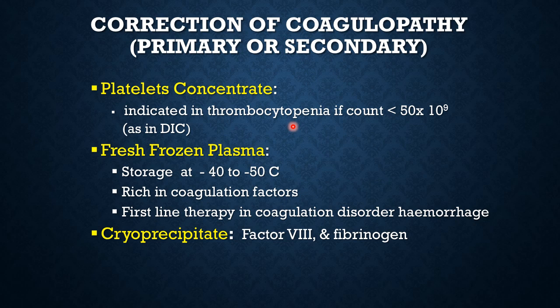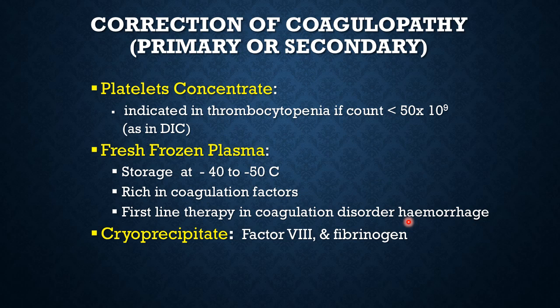In no active bleeding, in a case of dengue fever, you may even go down to 10,000 before you decide to give platelet concentrate. But in case of trauma, you cannot afford to go below 50,000. Fresh frozen plasma, as we already know, is stored at minus 40 to minus 50 degrees centigrade, 2 years shelf life, and it is rich in coagulation factors. And it is the first line therapy in coagulation disorder hemorrhage, even in massive surgical hemorrhage.